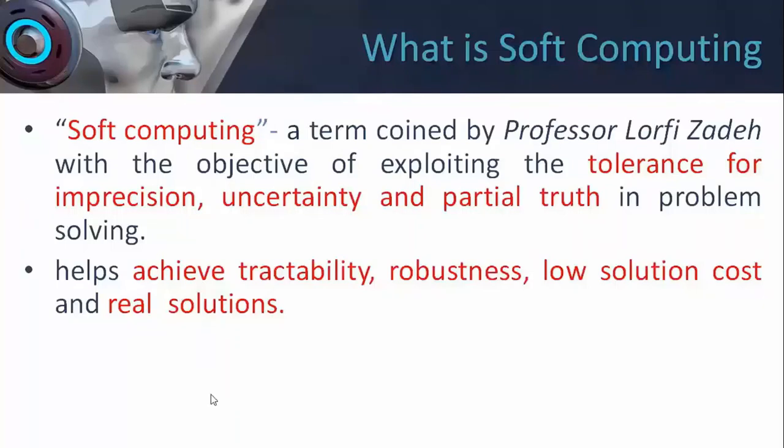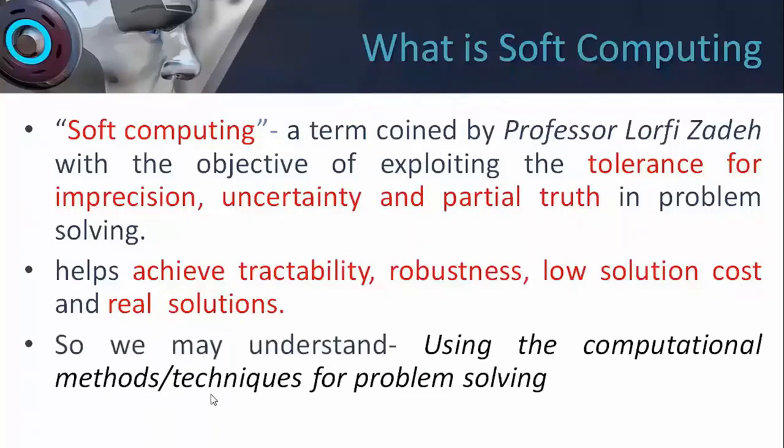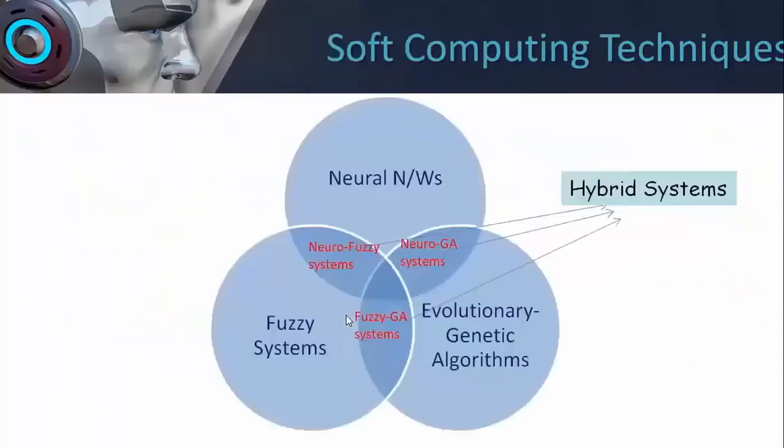So, with that understanding, we can define soft computing as a set of computational methods or techniques used for problem solving which have the ability to work with imprecise and uncertain data and still give us results which are correct, adaptable, and acceptable under different situations. So, I hope it makes it very clear what soft computing is.